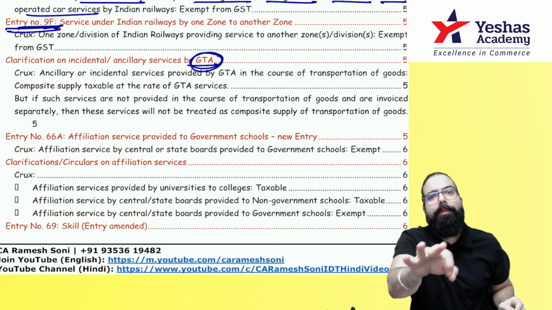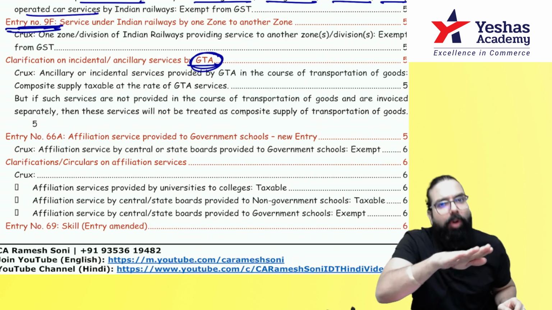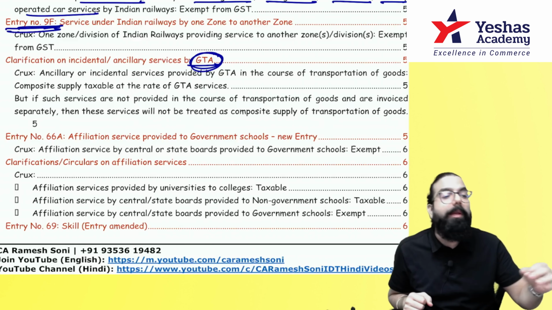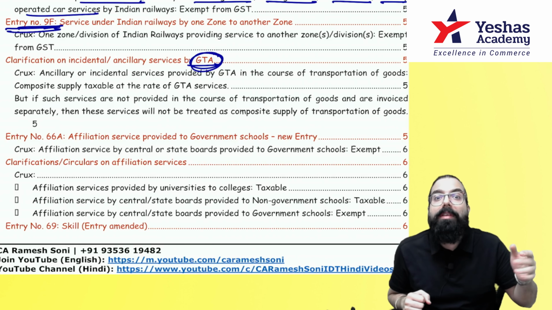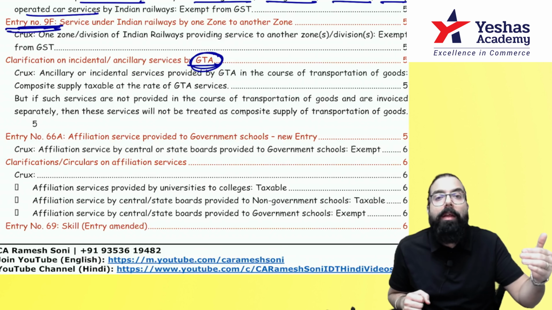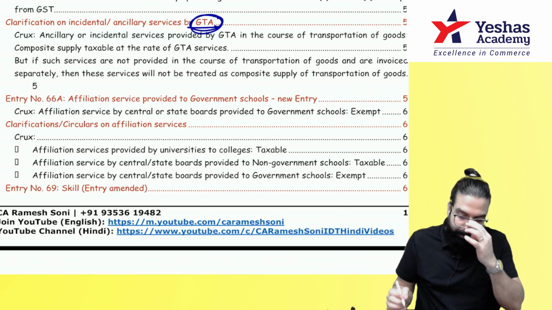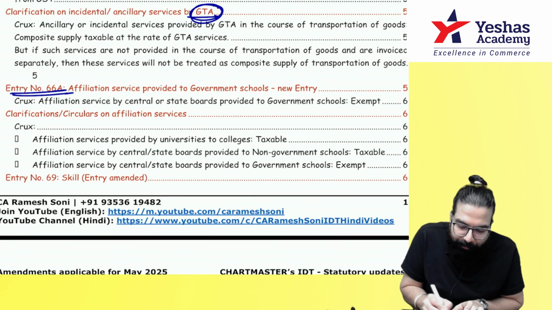But if GTA services are not provided, transportation service is not provided, and only loading, unloading, packing service is provided, then whatever is the individual rate on that packing, loading, unloading, that will apply. Remember this point. Done, sir. This point is clear. The next one over here, affiliation services.